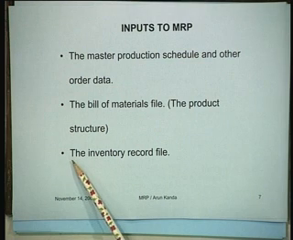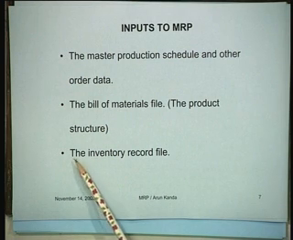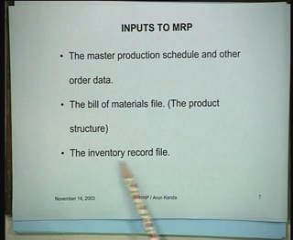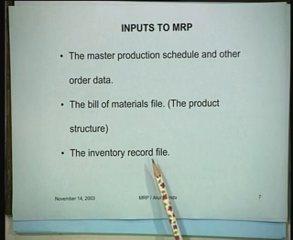And the third major input to the MRP system is the inventory record file. That means you must know what is the stock of different items, components, and raw materials that you already have, so that when you are making purchases, you account for the materials that you already have. That's the basic idea. So these are the three major inputs for the MRP system in this particular framework.